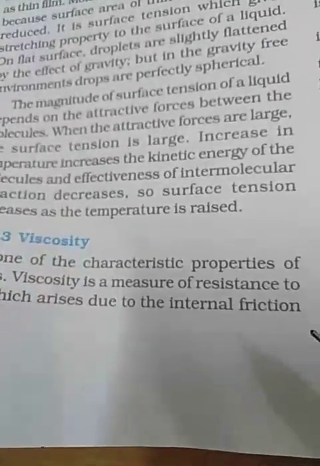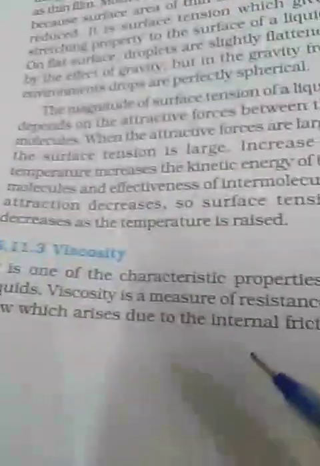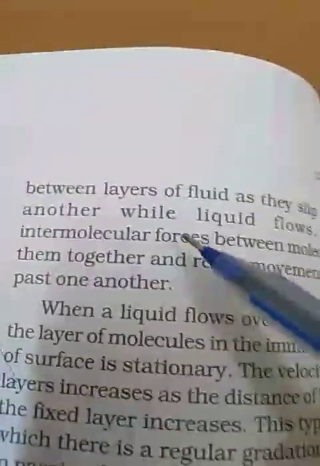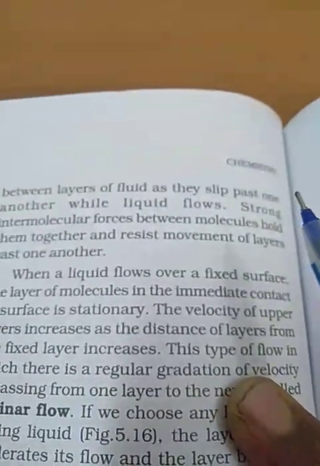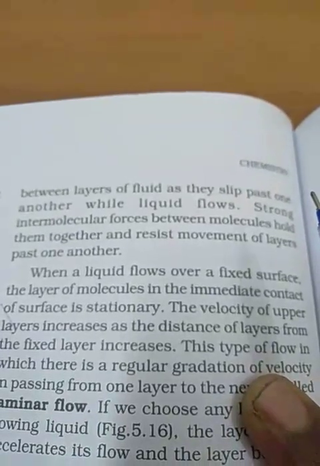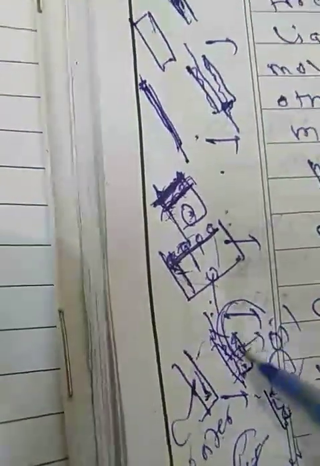Viscosity is a measure of resistance to flow which arises due to the internal friction between layers of liquid as they slip past one another while the liquid flows. Strong intermolecular forces between molecules hold them together and resist movement of layers past one another. Okay, so in oil, strong intermolecular forces between molecules hold them together and oppose the movement of layers past one another. See, if I am pouring this liquid like that, it will resist coming out.